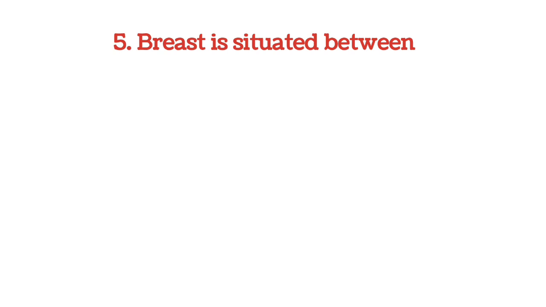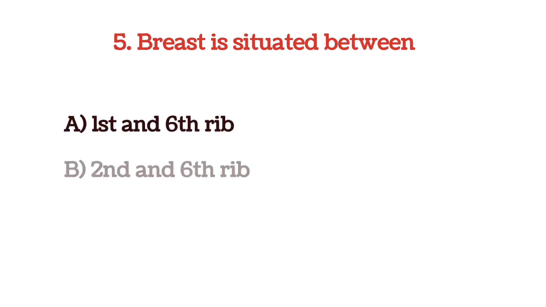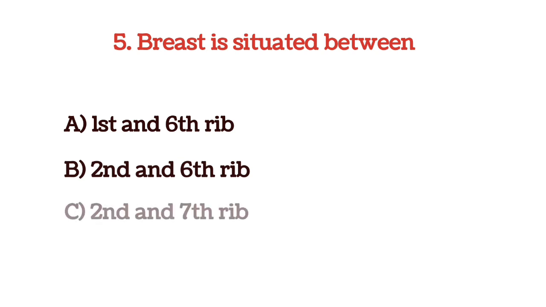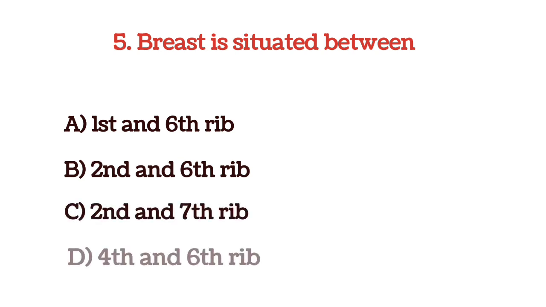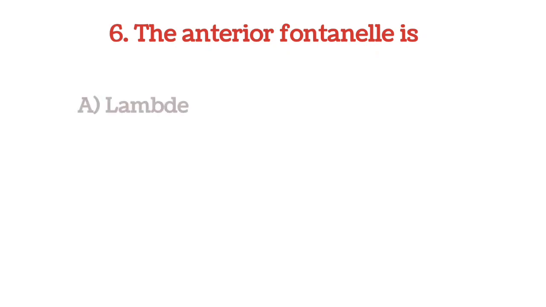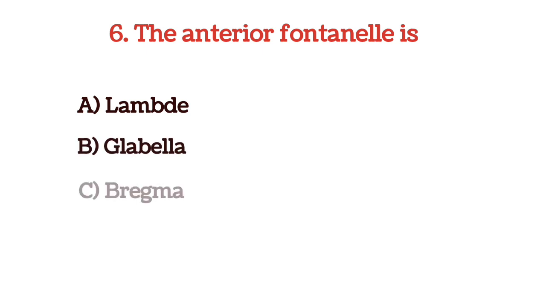Next question, breast is situated between, and the options are first and sixth rib, second and sixth rib, second and seventh rib, and fourth and sixth rib. And the answer is option B, second and sixth rib. Next question, anterior fontanelle is, options are lambda, glabella, bregma, and coronal.